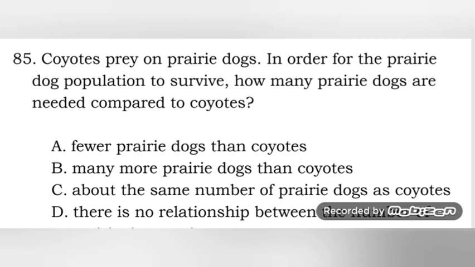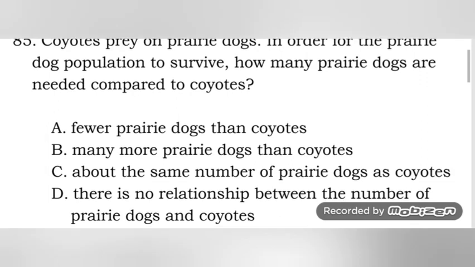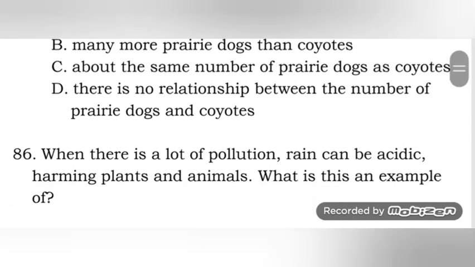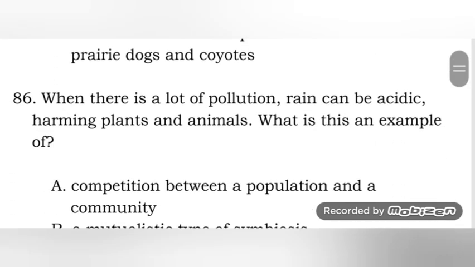So prairie dogs must be many more than coyotes. So it's letter B, okay? Because if the coyotes are bigger in number compared to prairie dogs, that means the coyotes will die.